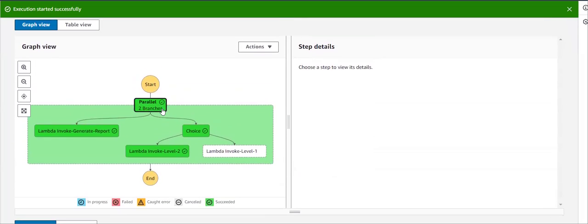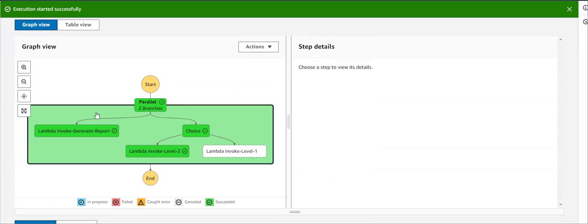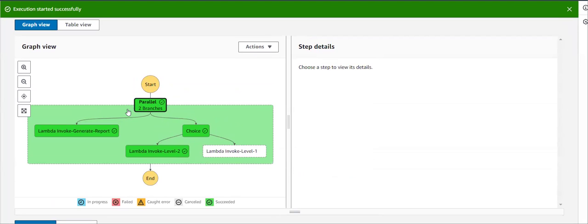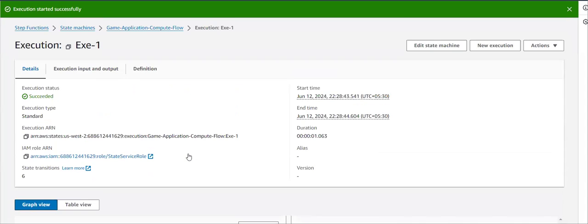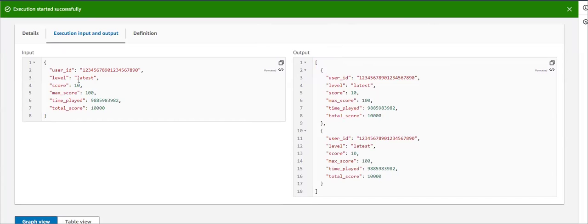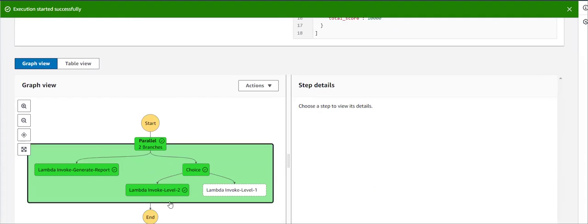In this graph, you can identify what steps are executed. First it will start, then it will reach this generate report. Your report will be generated, and then your choice also generated. In parallel, these two things happen. So your choice will be moved to level 2. Why did our choice move to level 2, sir? Because we provided level as latest, right? In our input, we provided our level as latest. So that's why it was moved to this level 2.